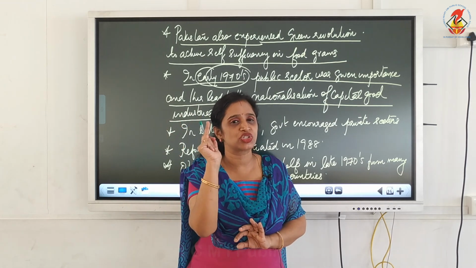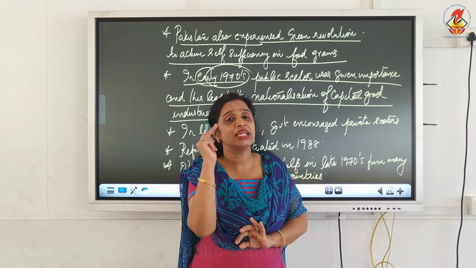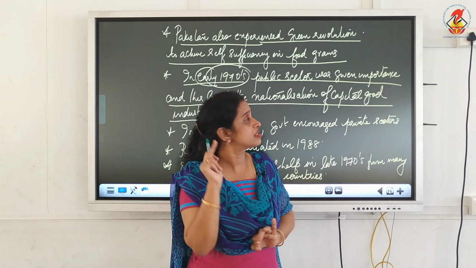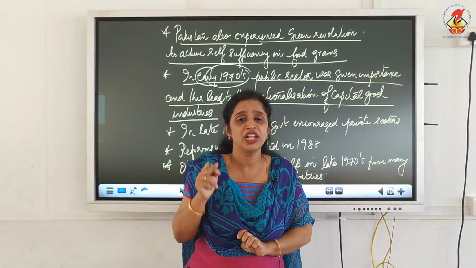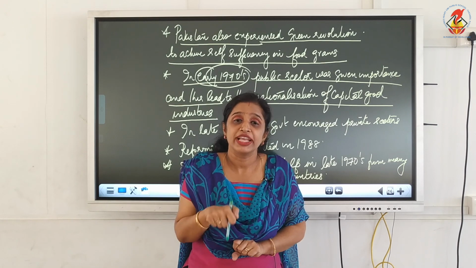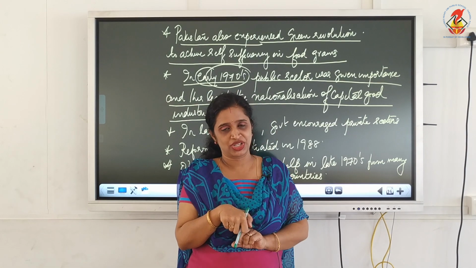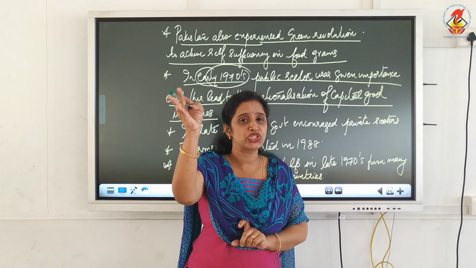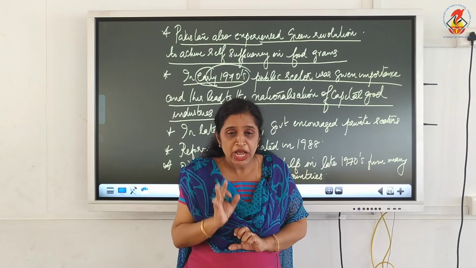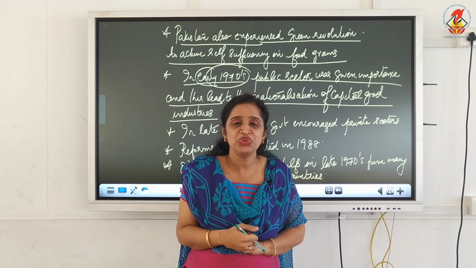So once again, I stress the point, in the early 1970s in Pakistan, the public sector enterprises were given importance. They were mainly involved in the establishment of capital good industries. Therefore, with the promotion of public sector enterprises in the nation as a whole, the number of capital good industries began to increase.